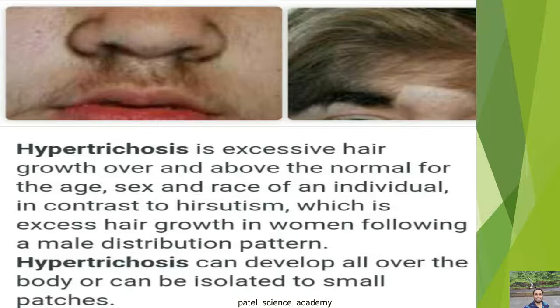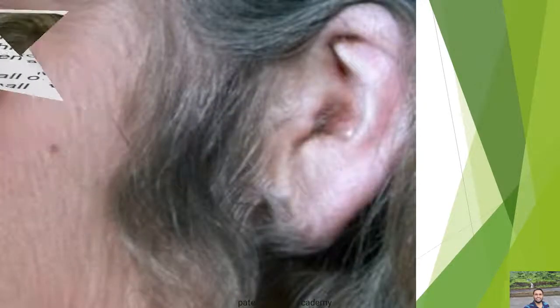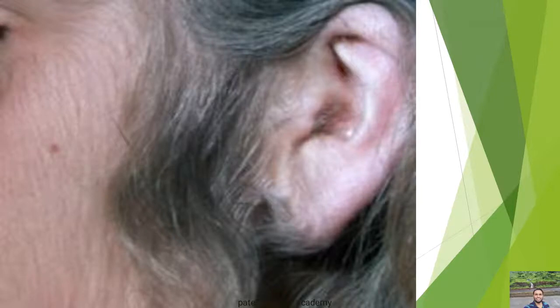Hypertrichosis is an example of a Y-linked disease, and can develop all over the body or can be isolated to small patches. You can see here one example of hypertrichosis, in which excessive hair on the face and on the ear can be observed.